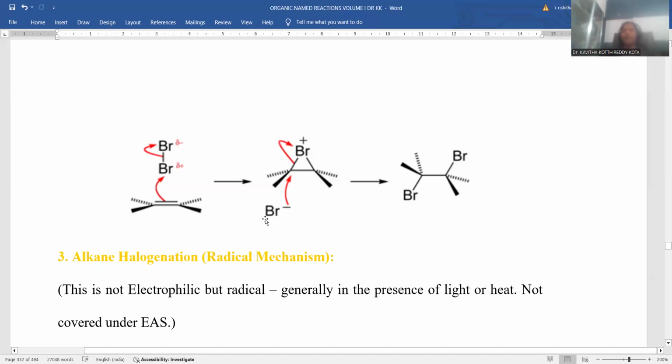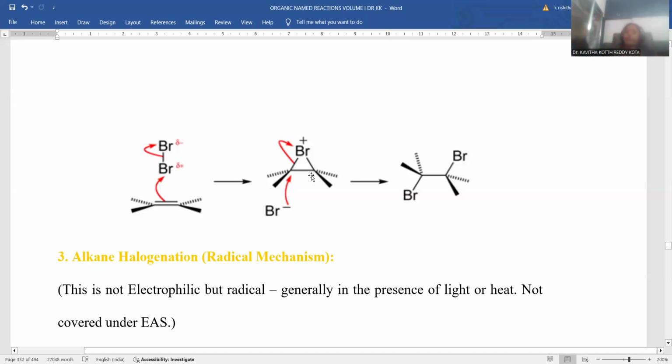That's why another bromine conveniently comes from the back side, and the sigma bond present between the carbon and bromine will be back polarized to the bromocation. You can achieve this trans dibromo product, which is called a vicinal trans dibromo product in accordance with the stereochemical perspective. So this is the mechanism to explain why trans addition is taken rather than cis addition, because the bromonium cation